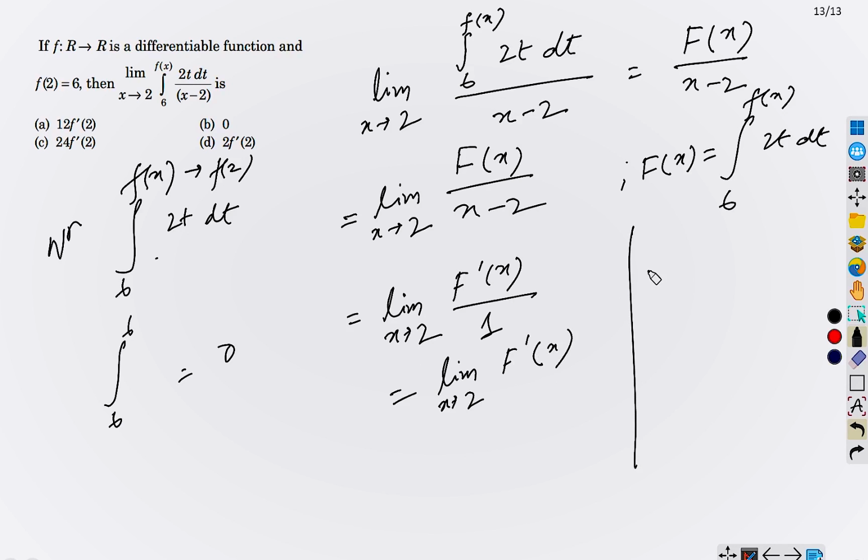Now this is the fundamental theorem of integral calculus that we will learn later, that F dash x is basically 2f(x) times f dash x, okay? We will learn this later actually.